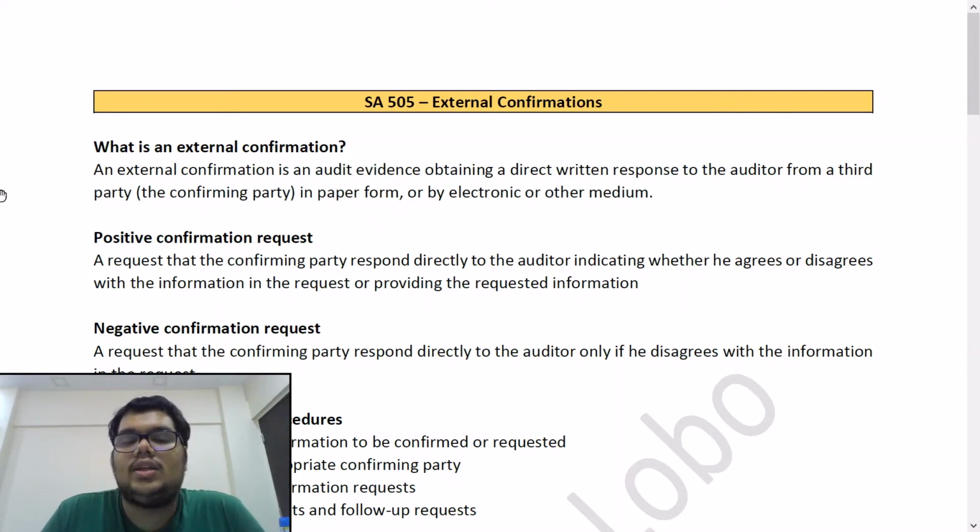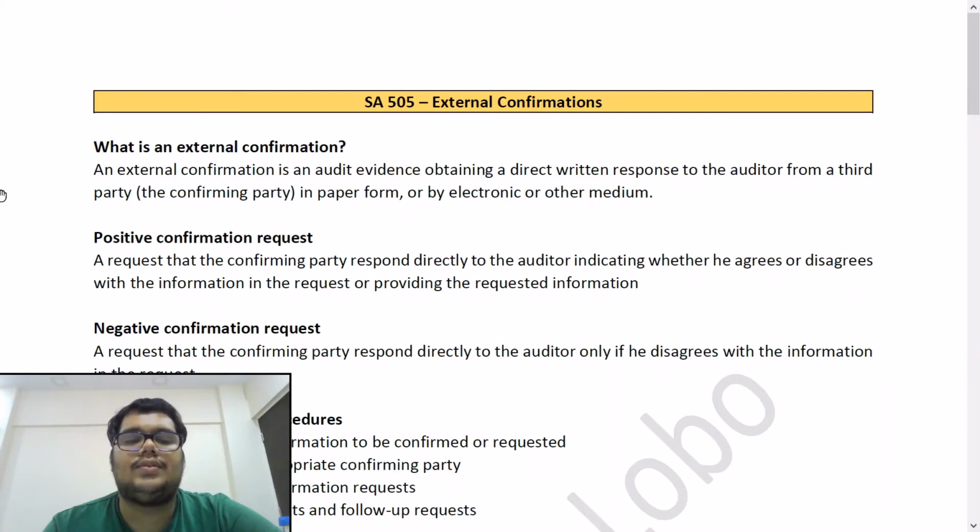And more so, we are seeing the use of email confirmations in the wake of this COVID-19 pandemic, where dispatching physical confirmations is next to impossible. Only now we are seeing that the courier services and all are reopening. But in the middle, we had 31st March closing. So during that time, more and more electronic confirmations were used to obtain the confirmation. So what is the definition? An external confirmation is an audit evidence obtaining a direct written response to the auditor from a third party, which is the confirming party, in paper form or by electronic or other medium.